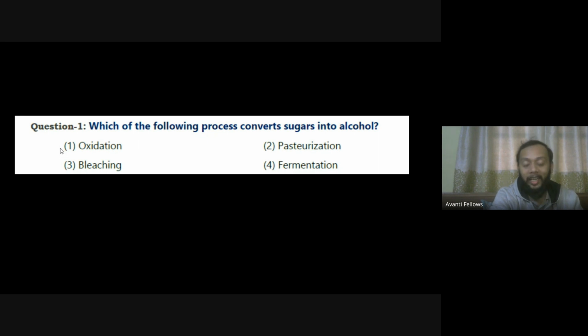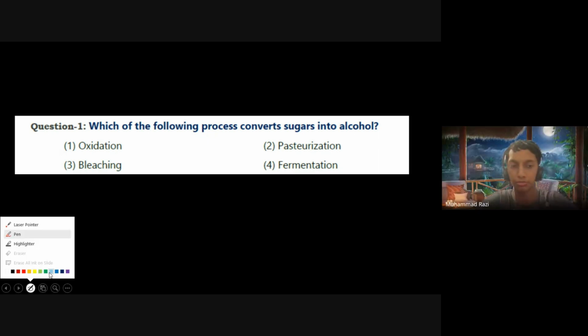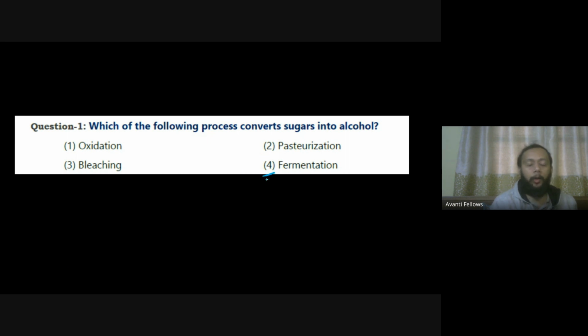Okay, all right. Razi, tell me, what will the process over here be? So it will be fermentation. Yes, that is going to be fermentation. Okay, Razi, tell me one more thing. When fermentation takes place, you will find that ethanol has been formed and CO2 is getting released. Do you think fermentation can take place in the presence of oxygen?